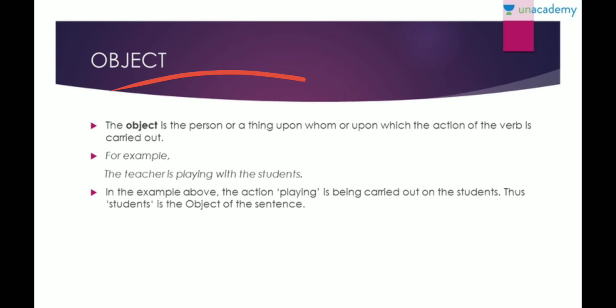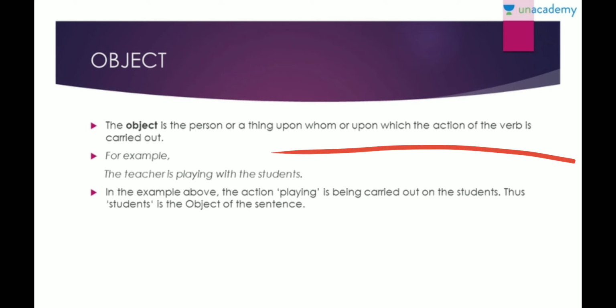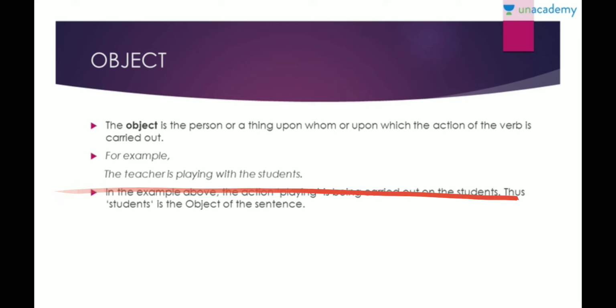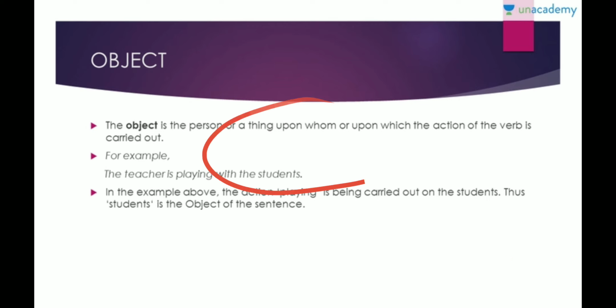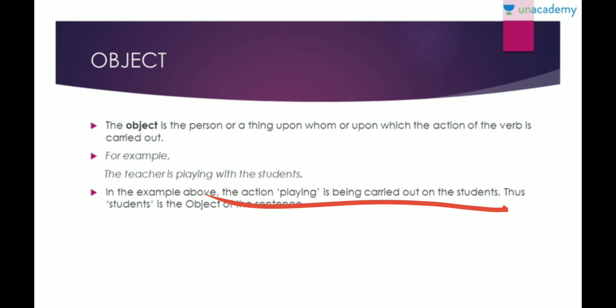Next we go for object. So what is an object? The object is a person or a thing upon whom or which the action is being carried out. Now when I say the teacher is playing with the students, he's playing with the students, right? It is being carried out on the students. So the students become the object.